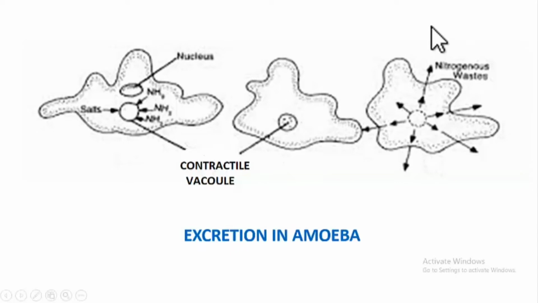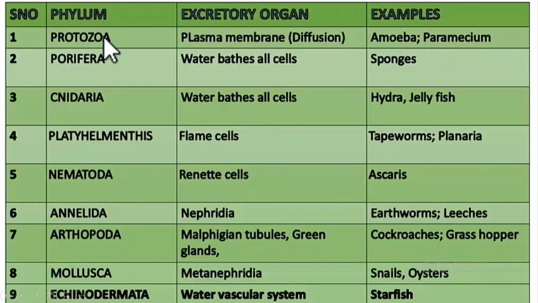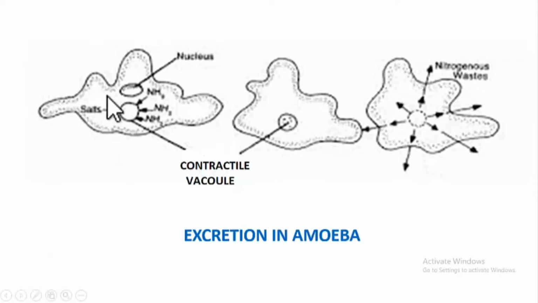And what is diffusion? Diffusion is movement of materials from high concentration to low concentration. Here the waste materials are more inside, so they are moved from in to out. Understood? So what did you understand? The excretory structure in protozoans is plasma membrane and the process is diffusion. This is what is given in our textbook. Apart from this, protozoans also have another structure for excretion, that is contractile vacuole.